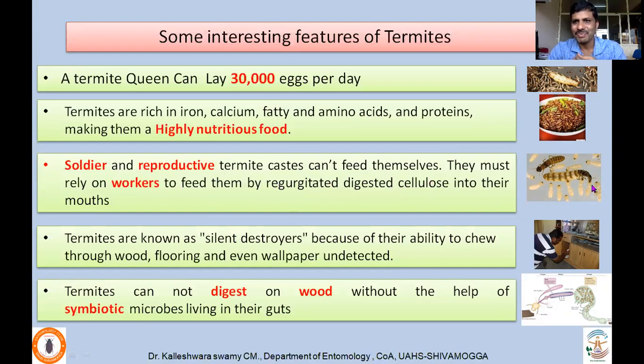So they must rely on workers to feed them by regurgitating digested cellulose into their mouths. These workers bring the food, they digest it, and they regurgitate it near the mouth of the king or queen or the soldiers, and that will be eaten by them.